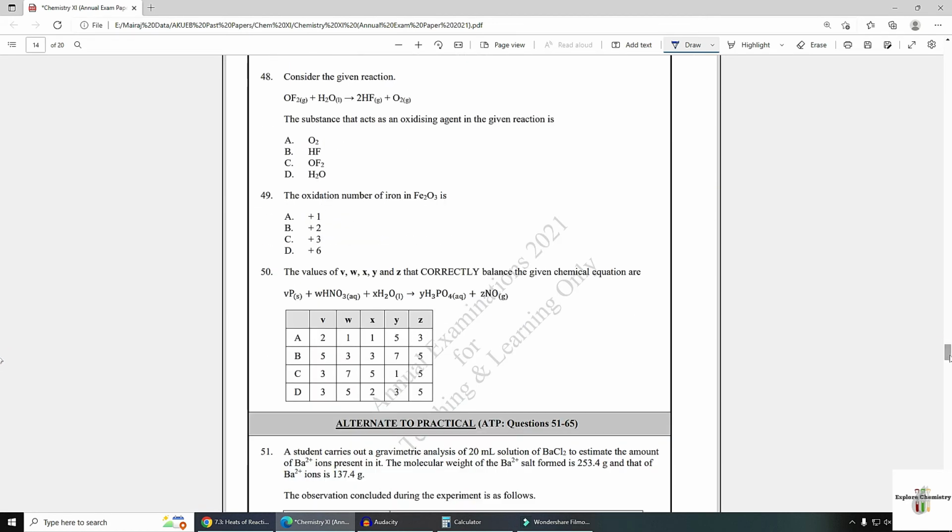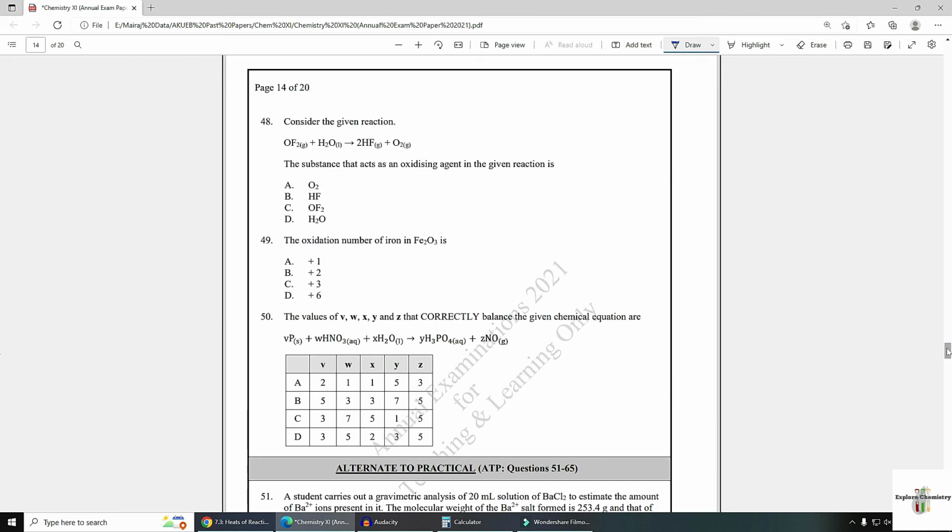Number 48. Consider the given reaction. The substance that acts as oxidizing agent in the given reaction is. Here you need to find out the oxidation states of every species. Oxygen is in free state, so it is 0. Fluorine -1, +1. Here oxygen -2, +2.